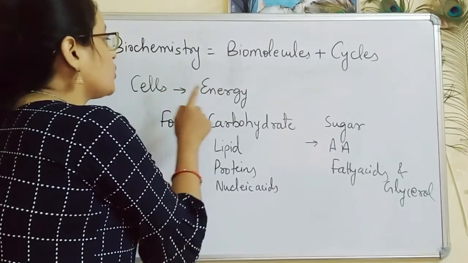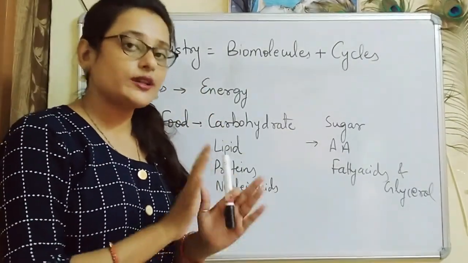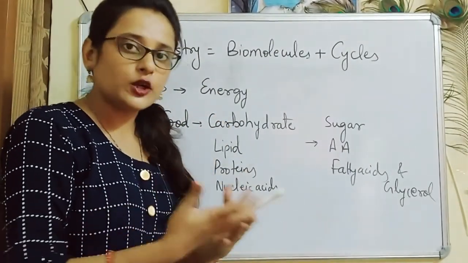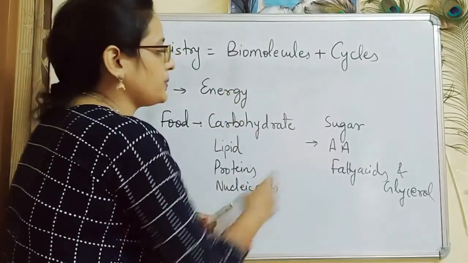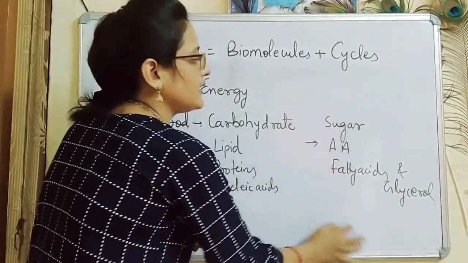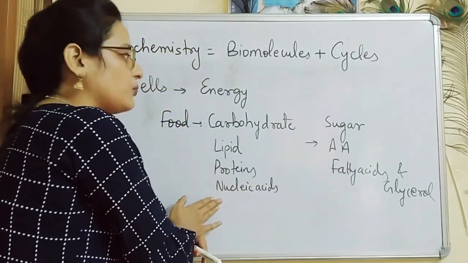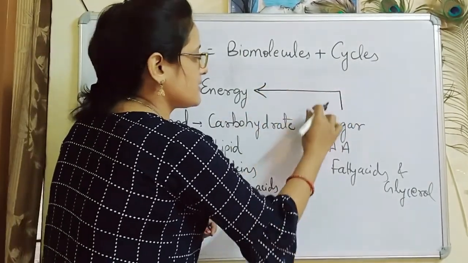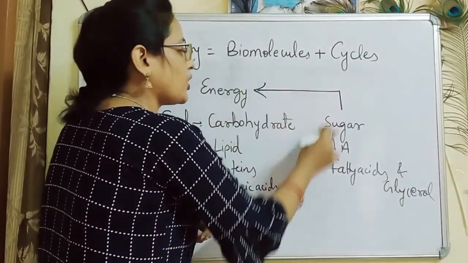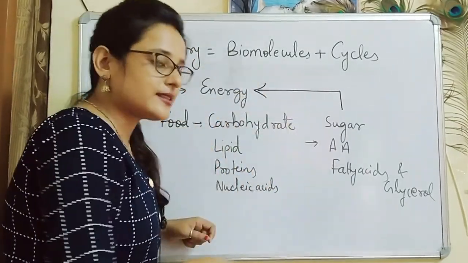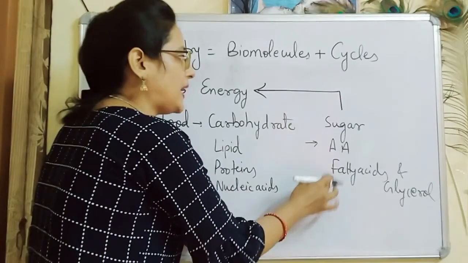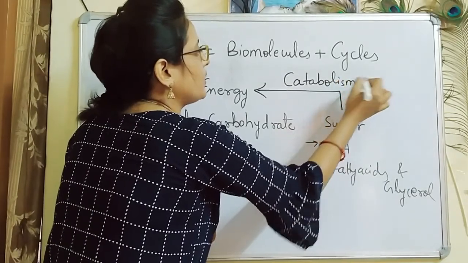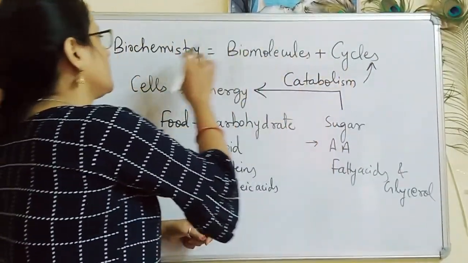Now, cells require energy for survival. We will see what energy is. Cells require energy to do all the functions required for them, and this energy is obtained from the simpler forms of the biomolecules which we got from food. The process by which energy is produced inside cells with the help of simpler forms of biomolecules is called catabolism. And this catabolism is a type of cycle which is studied under biochemistry.